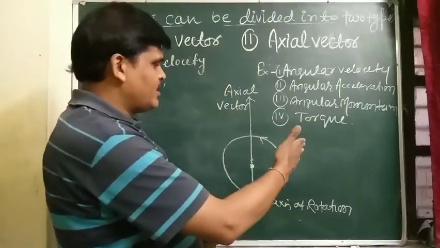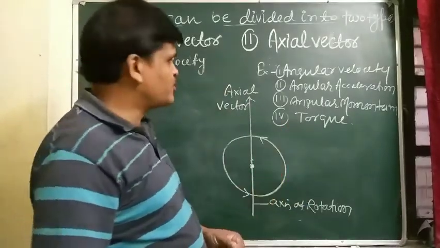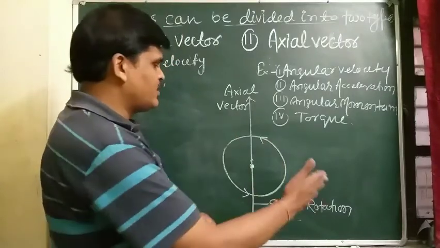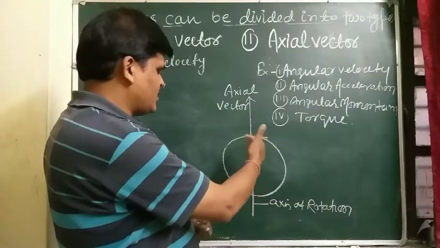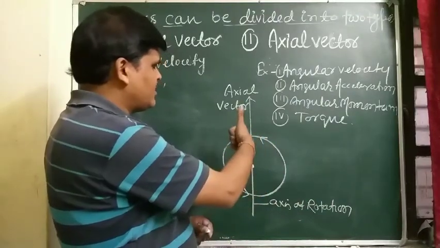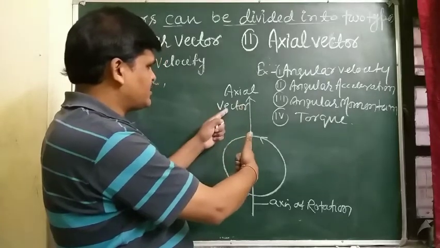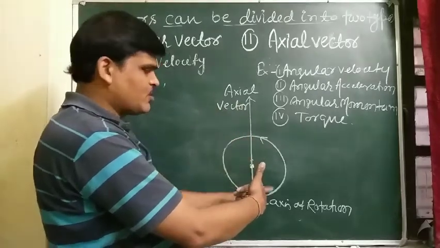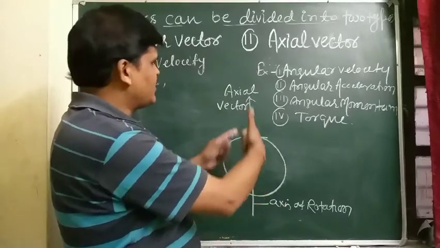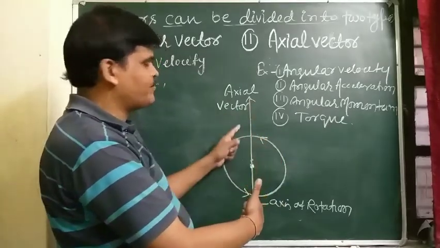If we use the right hand screw rule, and you curl your fingers around the anti-clockwise direction of rotational effect, then the thumb gives the direction of the axial vector. So if the rotational effect is anti-clockwise, the direction of the axial vector is outward.